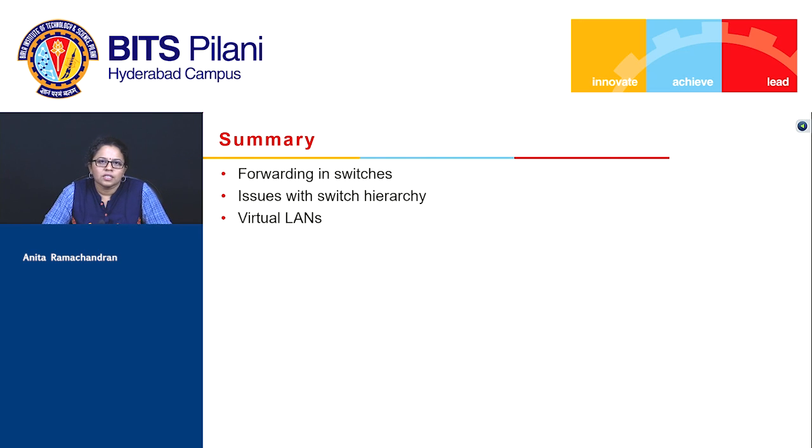So what we saw in this segment was we looked at the forwarding functionality in switches. We applied it to an institutional network, and we realized there were some issues with the switch hierarchy in terms of allowing for more departments to be added, in terms of allowing people to move physically from one department to another, and also in terms of providing traffic isolation for broadcast traffic. And therefore, we established VLANs as a solution to overcome this. And in the subsequent videos, we'll look in a little more detail at the VLAN characteristics and how it is enabled.